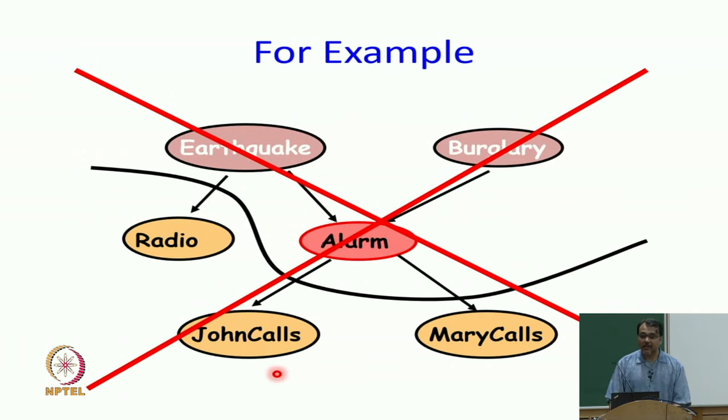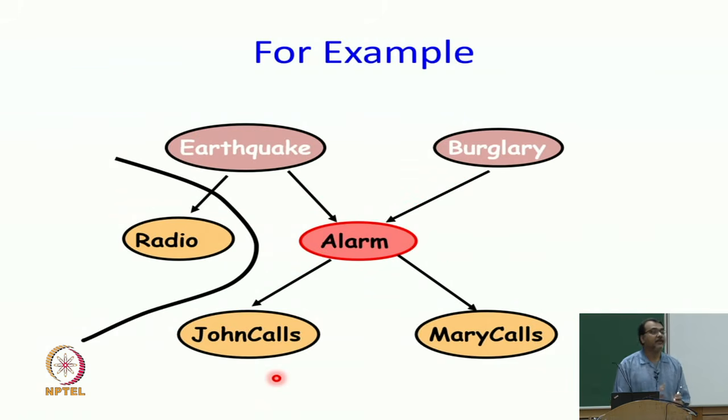So, given earthquake and burglary, what is alarm conditionally independent of? Radio. Just additionally knowing about radio gives me no more information. Why? Because radio can only influence earthquake. Radio says that I heard on the radio that an earthquake has happened. But I already know earthquake. So, radio would have affected alarm if I did not know earthquake, but now that I know earthquake, radio has no effect on me.